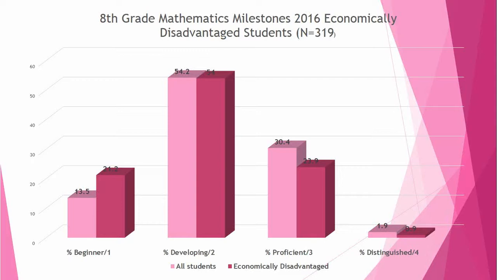And then the next thing, you have the level 2s. That's about the same. There's not much of a difference there. Then when you go to level 3s, you see this, which is proficient. The students that are economically disadvantaged are not doing as well as the rest of the students at our school. And let's see, if you go to the level 4s, it's also the same. The economically disadvantaged students are slightly lower than the rest.